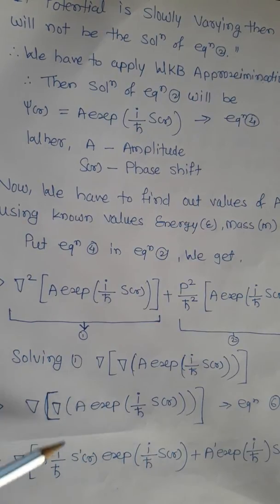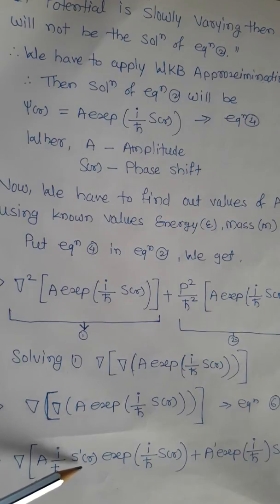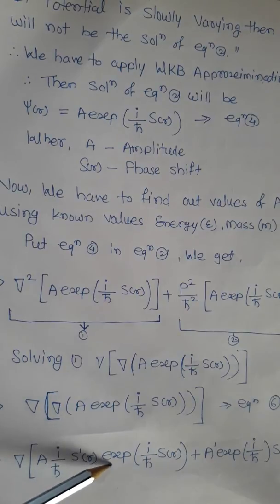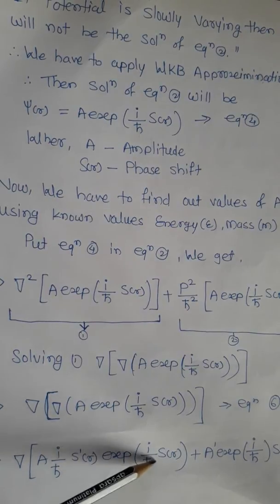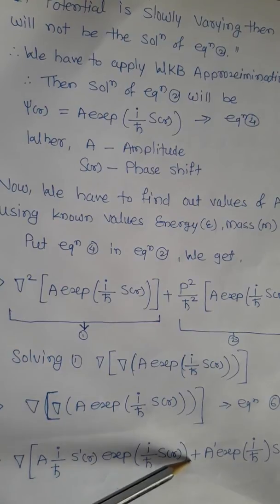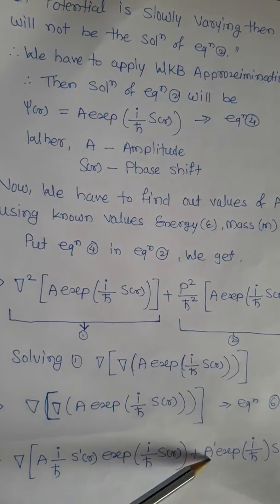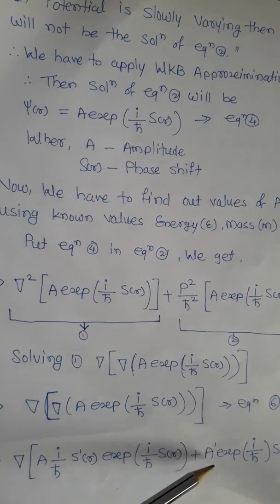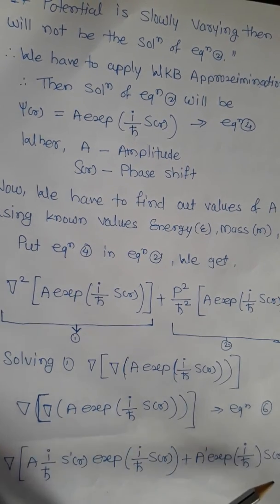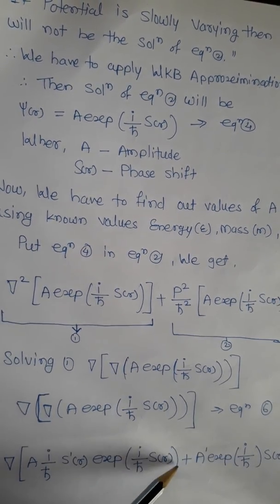The derivative of the first term we can write as it is. So a upon i h cross, this is the first term, we will write as it is. Then the derivative of the second term, that is s dash of r, exponential i upon h cross s of r, plus a. Now we should take the derivative of the first term, that means u, this is a dash exponential i upon h cross s of r. This is the term.